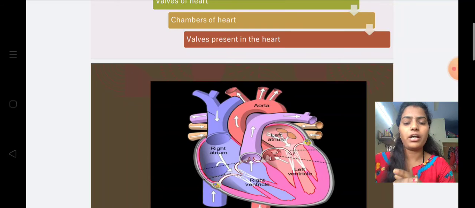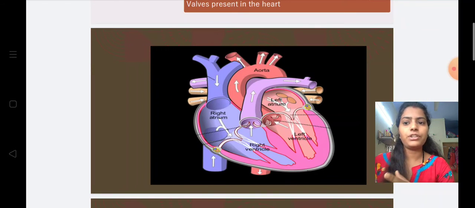And the location of the heart: it is present in between the two lungs, slightly tilted toward the left side. The heart is mainly made up of cardiac muscles. The heart pumps about 5 liters of blood every day. And the heart has four chambers, that is right atrium, right ventricle, left atrium, left ventricle.